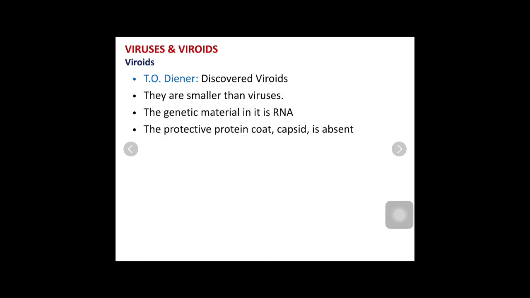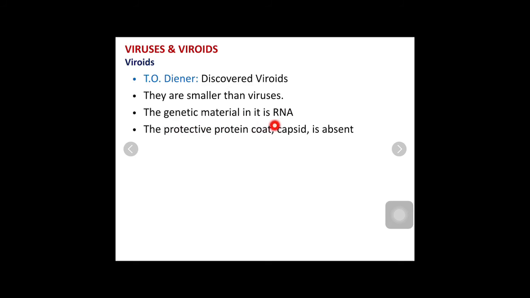Next, similar to viruses, other non-cellular organisms are also present, which were discovered by T. O. Diener. Diener discovered another non-cellular organism and gave it the name viroids. They are not viruses, they are called viroids. So what are viroids? The basic characteristic of viroids is that they are smaller than viruses. Viruses are smaller than bacteria, and viroids are even smaller than viruses.